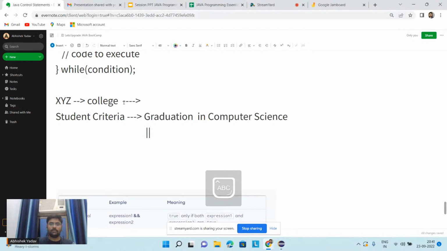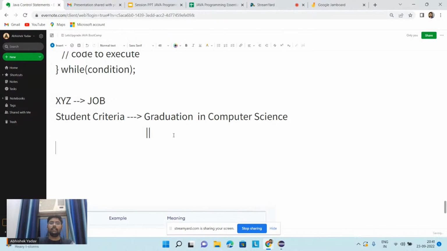Now you have to apply for some job in XYZ company, and the criteria of this company is that either the student has done graduation in computer science or the student has done MTech in computer science.